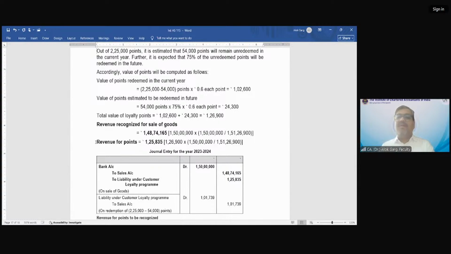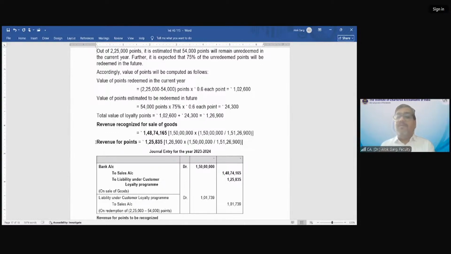The customer has availed samosa, like me. The customer has availed flight tickets. So the customer has already availed goods and services by using these 1,71,000 points. Right. So first of all, what we have done, we have allocated 150 lakhs into the two performance obligations, current goods and services, future goods and services, right? Then we have allocated the transaction price of 150 lakhs between these two performance obligations, right?